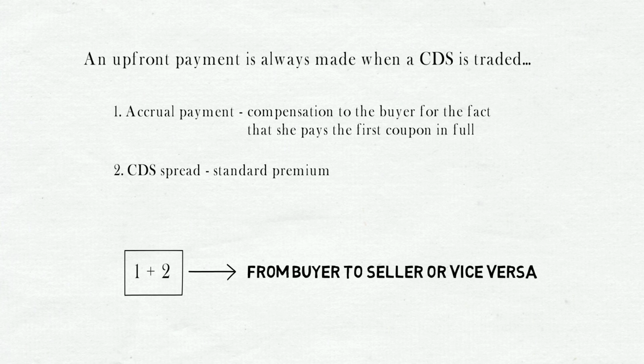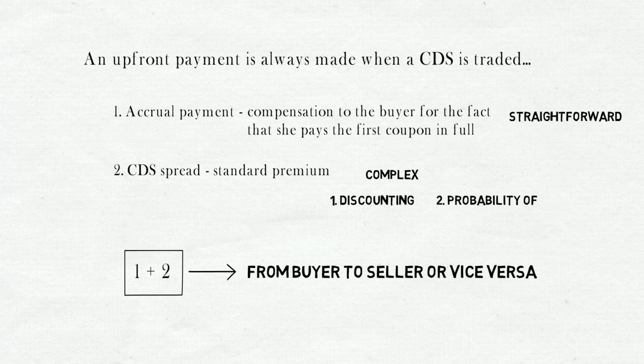Now, the calculation for accrual payment is pretty straightforward, as we've just seen. But calculation of the upfront fee for the difference between the CDS spread quoted in the market and its standard premium is inherently more complex. This difference needs to be calculated over the entire life of the contract. Therefore, it involves discounting the future differences back to their present value. It also takes into account the probability that the reference entity will default. That is, the probability that the premiums would not be paid for the entire life of the contract. We will explain this calculation in the next part, that is part 4 of our series.